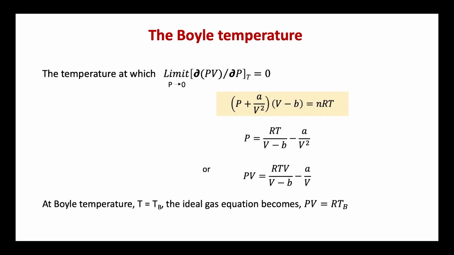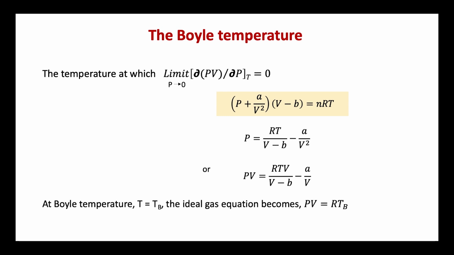Now, we shall discuss the Boyle temperature. As already mentioned by me in the last session, the temperature at which a real gas obeys Boyle's law is known as the Boyle temperature, which is represented as Tb. Mathematically, the Boyle temperature is the temperature at which the limit as P tends to 0 of ∂(PV)/∂P at constant T is equal to 0.